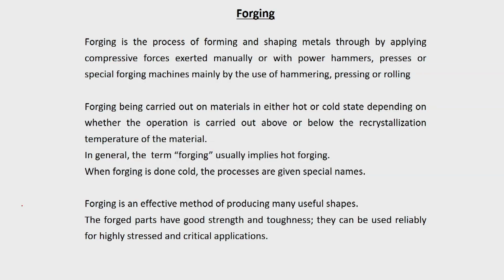But in general, when people talk about forging operation, they refer to hot forging. This is because under cold condition, different processes are given special names.